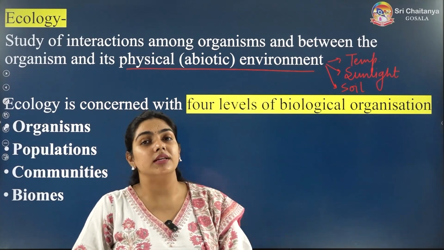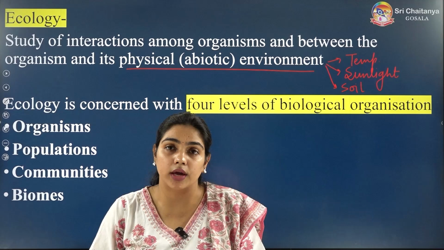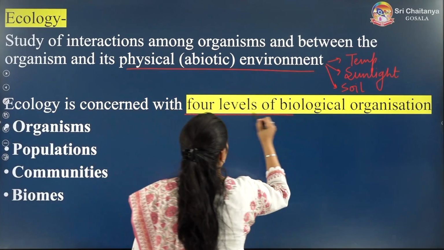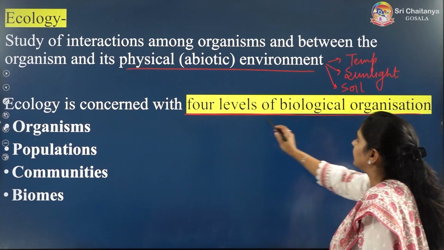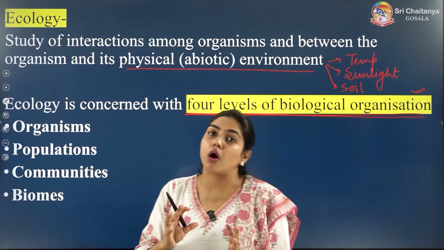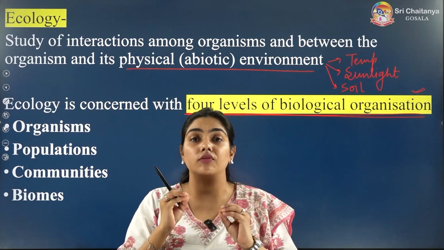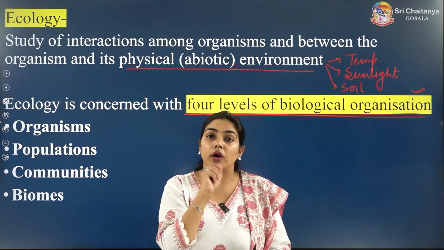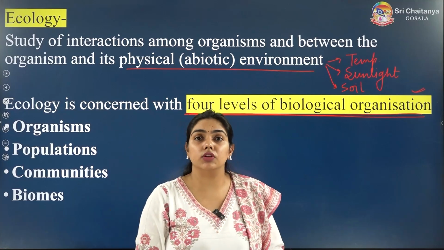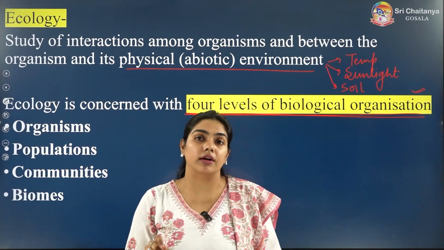Now ecology can be studied at various levels. We have 4 levels of biological organization, very important, direct questions. Here I have taken only the important things of NCERT, and you have to focus only on the important lines of NCERT. So please take your NCERT with you and underline the important points.